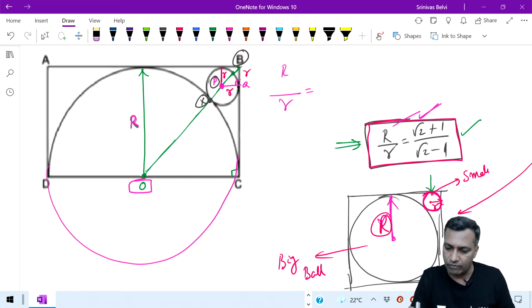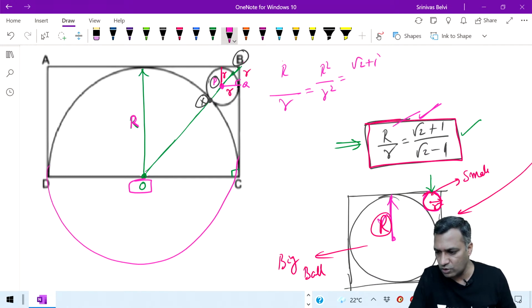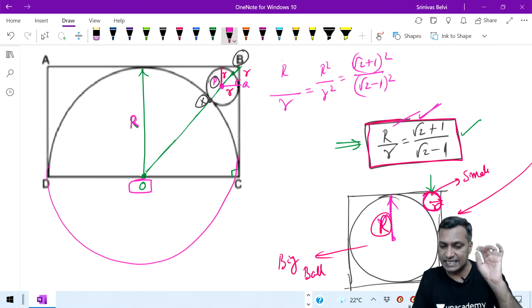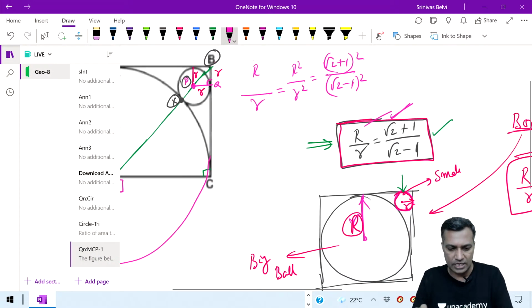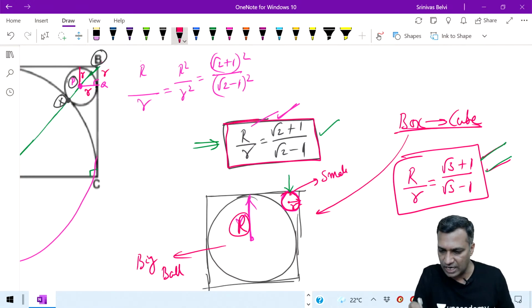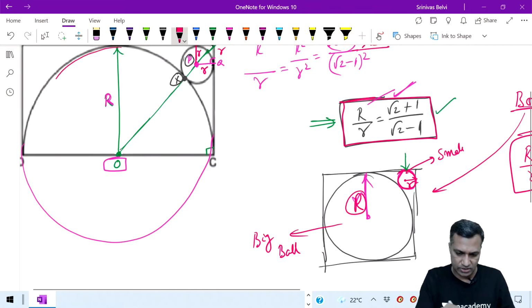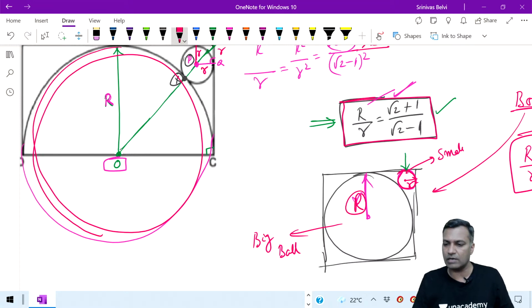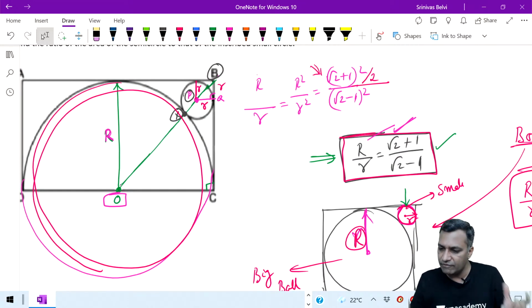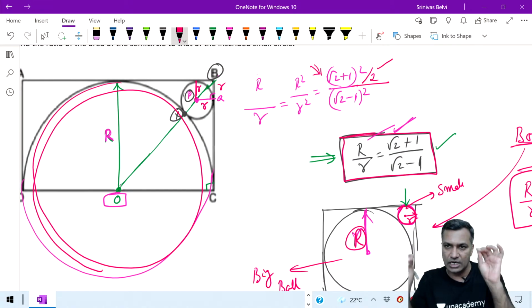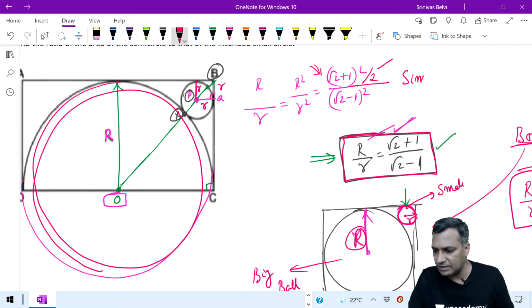Sure. All right. Now, while finding area, first let me write r square by r square. What is r square by r square? Therefore, root 2 plus 1 whole square divided by root 2 minus 1 whole square. This is what I get. So in this, what I need to do is only the numerator portion. The numerator portion, I should simply divide by 2. Only numerator. Why? Because the numerator is symbolic of the full bigger circle. But I want the semicircle in the numerator. If it is a semicircle, make it half. Only that portion, make it half, and then simplify this particular portion.